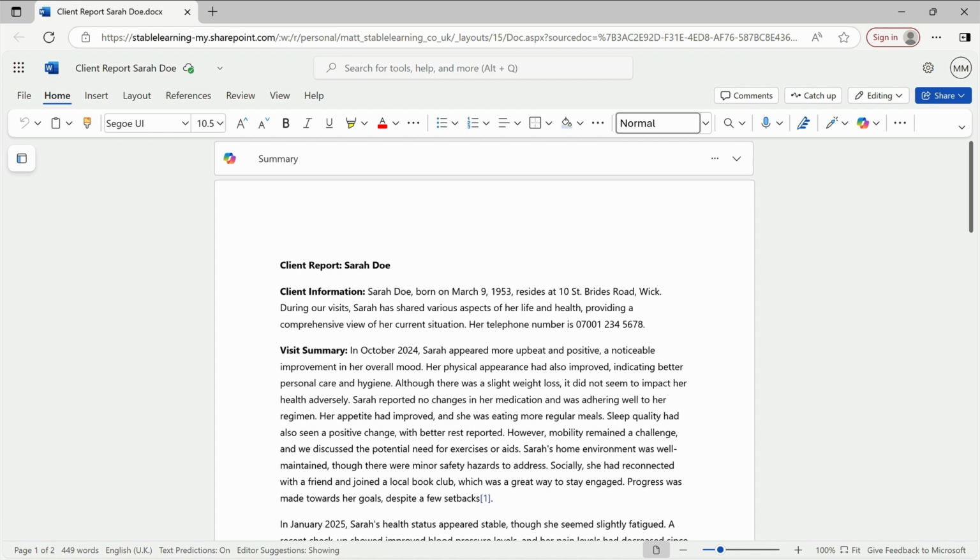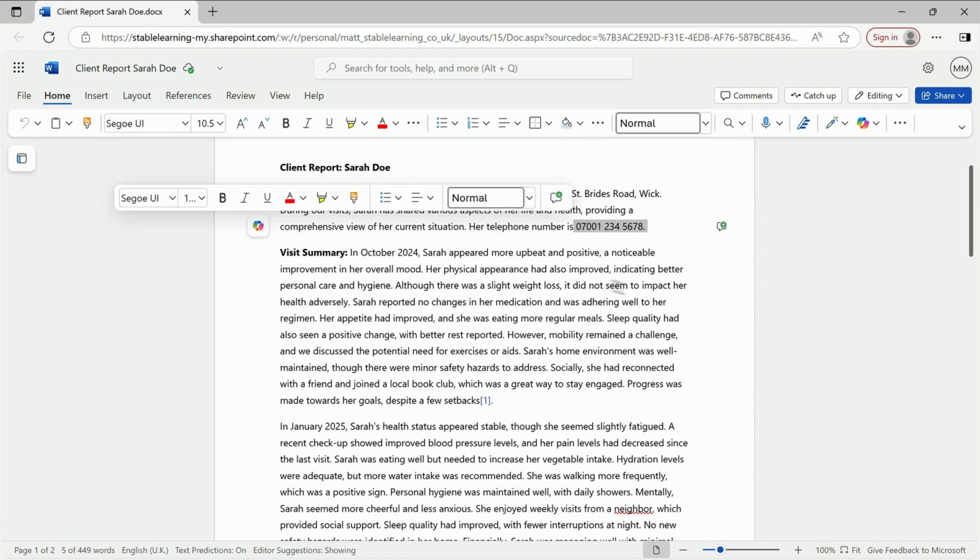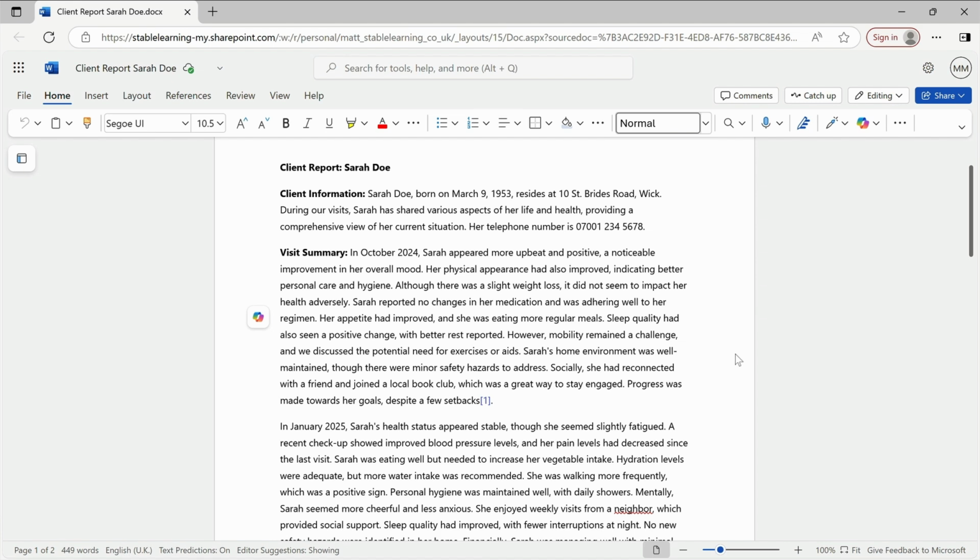I'm going to start in Microsoft Word this time, and I have a file here which is a summary of some information on an individual seeking care and support. It has a lot of PII in it. I can see names, addresses, dates of birth, and telephone numbers. So my goal here is to redact all the PII from this file so I can share it with others that shouldn't be able to see the sensitive information.